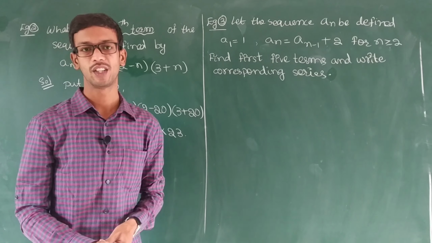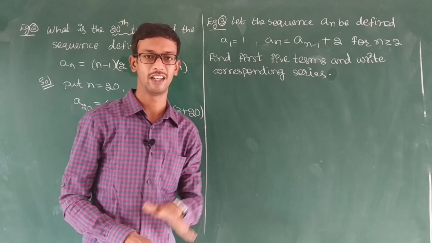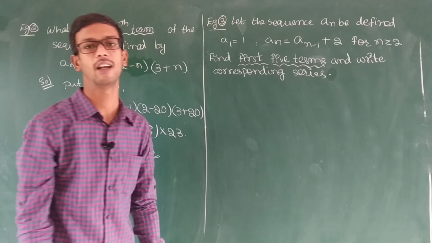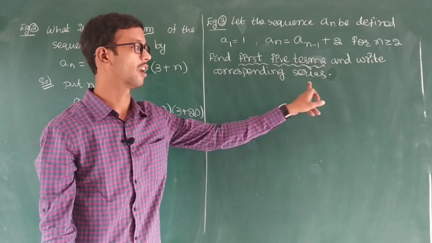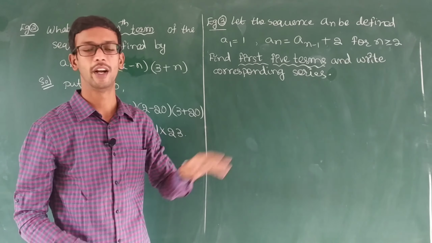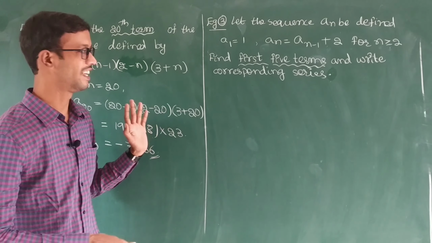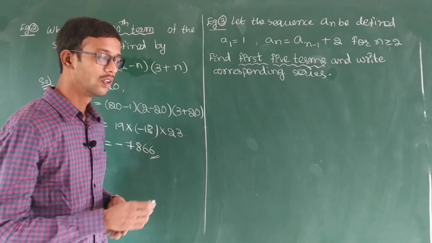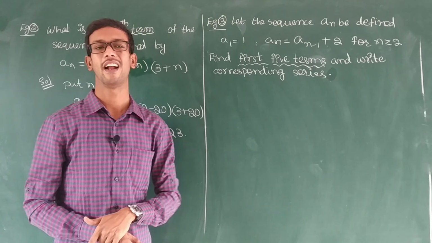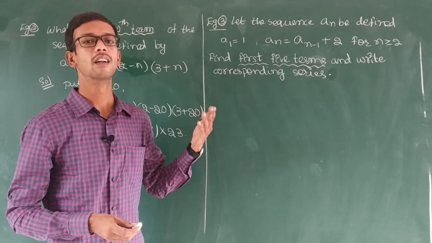Next, example 3. Let the sequence an be defined as given. Find the first 5 terms and write the corresponding series. Here we have to find the first 5 terms and the corresponding series also. In the previous 2 problems there is no series. They didn't ask about the series. But here they are asking for the series also. A series is nothing but the sum of the terms.